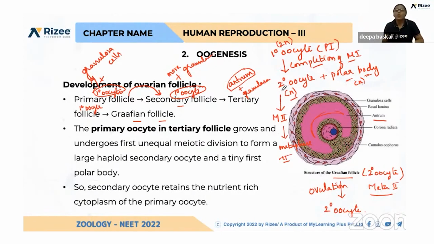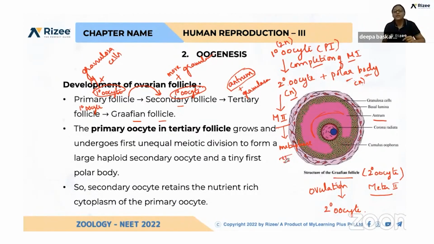Okay, so now inside the Graafian follicle, the secondary oocyte that completed meiosis 1 starts meiosis 2, also in the Graafian follicle. So in meiosis 2, again prophase. It completes prophase of meiosis 2. Next is metaphase, that is, alignment of chromosomes in the equatorial plane.